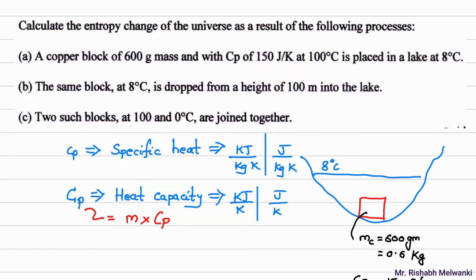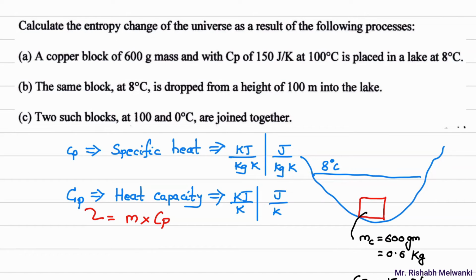If you place a copper block of 100 degrees Celsius in it, locally, because of the heat transfer, the water may get heated up. But if you consider the lake as a whole, it is a reservoir. Even though the copper block temperature is 100, its mass is very small, so the temperature of the lake will not change. So the temperature of the lake remains constant.